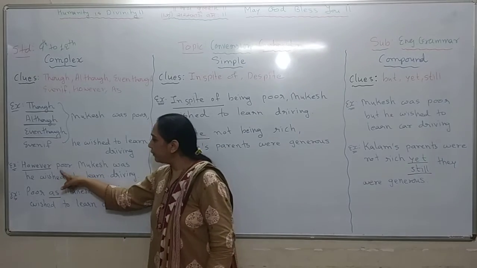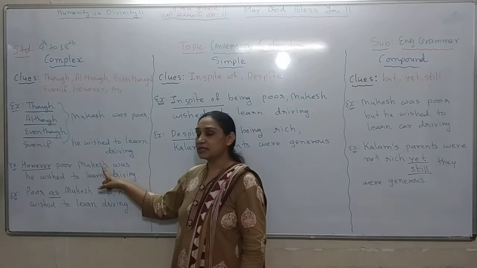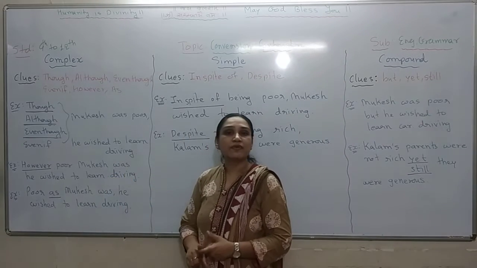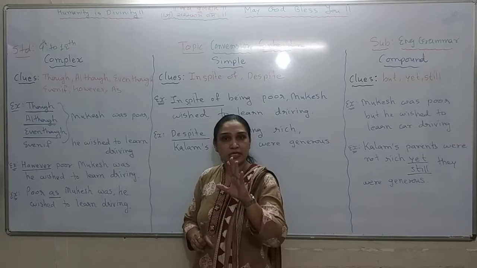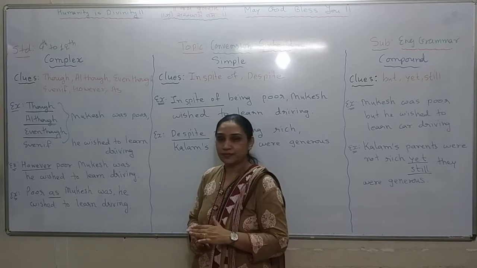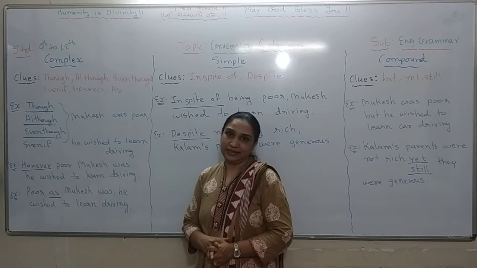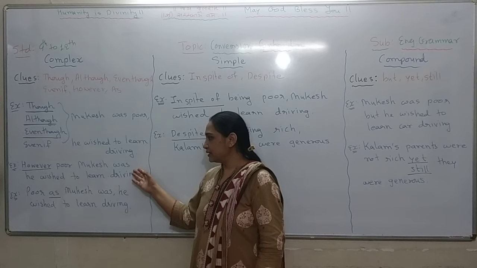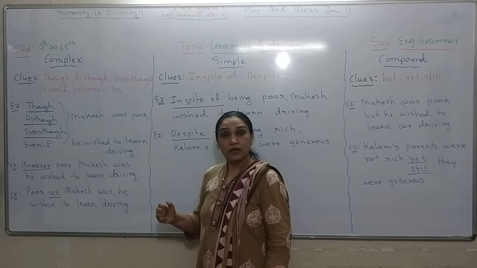See, however poor Mukesh was. This is my first clause, where Mukesh is my subject and was is my finite verb. The first part of this complex sentence is over. Now the second clause, which is that he wished to learn driving. So this is the sentence structure of however in complex. But if I want to use as